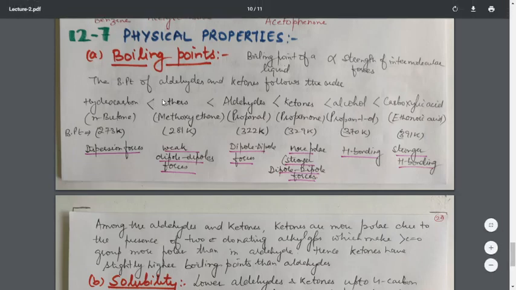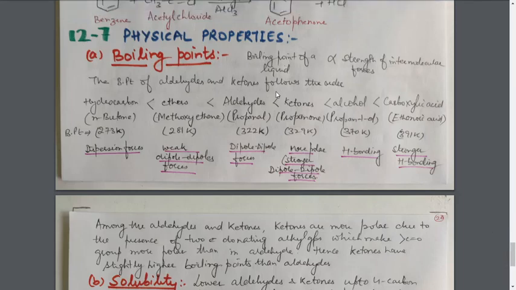The boiling point of aldehydes and ketones in comparison to other compounds follows this order. The hydrocarbons have the lowest boiling point, then ethers, then aldehydes, then ketones, then alcohols, and carboxylic acids have the maximum boiling point. Now, why is this so? Hydrocarbons are completely non-polar. They have the weakest forces, London dispersion forces. That's why they have the lowest boiling point.